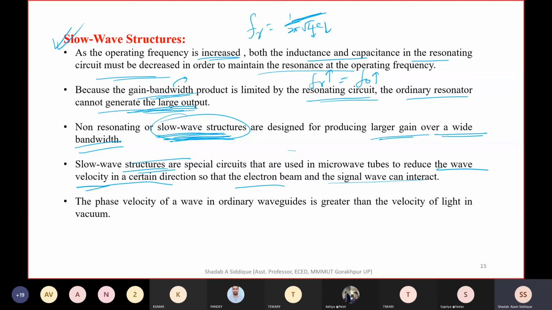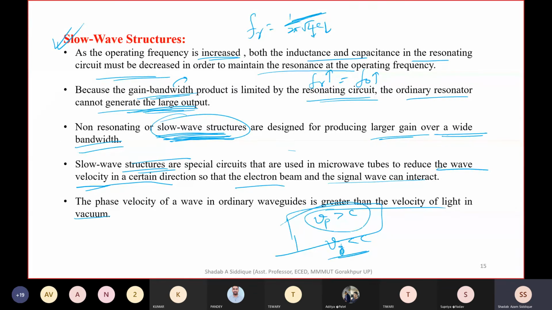If I ask you how you can reduce the wave velocity in a tube, we can use the slow wave structure. The phase velocity of a wave in an ordinary waveguide is greater than the velocity of light in a vacuum. In a rectangular waveguide, the phase velocity is greater than c, and the group velocity is less than c.